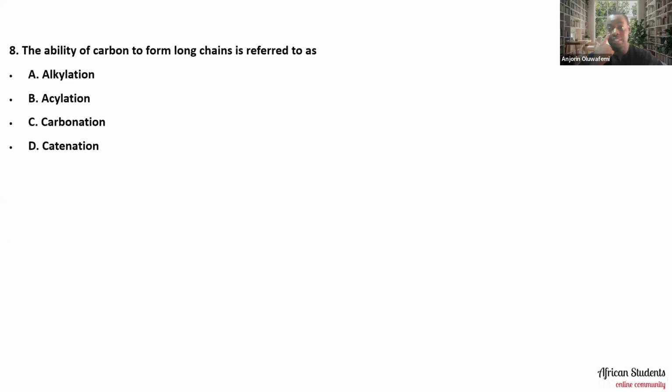Okay, so we move on to the next one now. I will look at question number 8, that says that the ability of carbon to form long chains is referred to as alkylation, acylation, carbonation, or catenation.